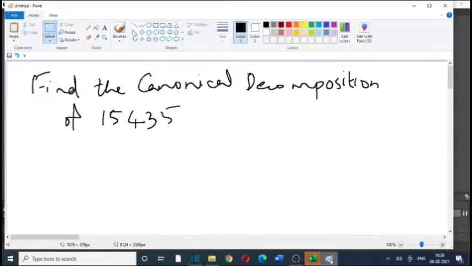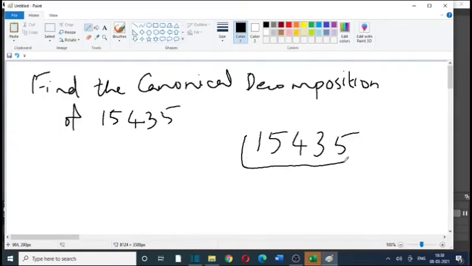First problem: find the canonical decomposition of 15,435. We have to divide it by the least prime number. It is not divisible by 2. The sum of the digits is 1 plus 5 is 6, 6 plus 4 is 10, 10 plus 3 is 13, 13 plus 5 is 18, which can be divisible by 3.